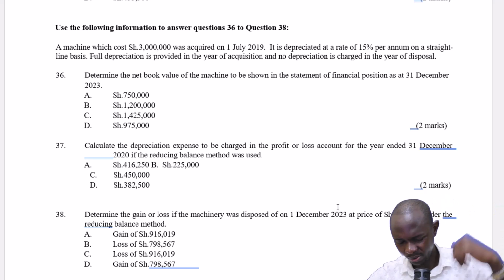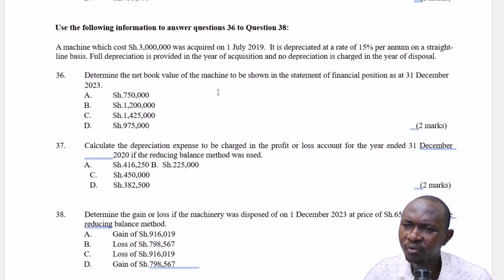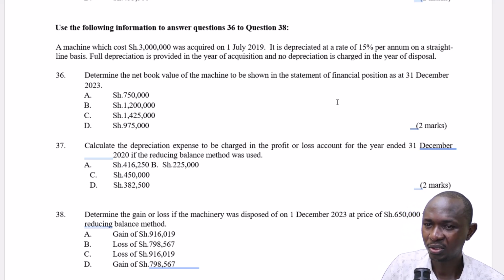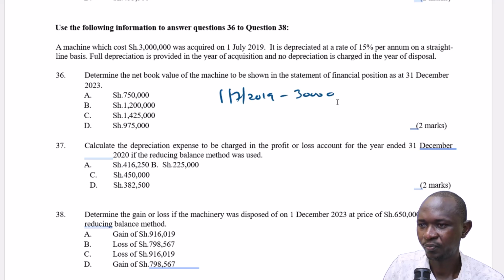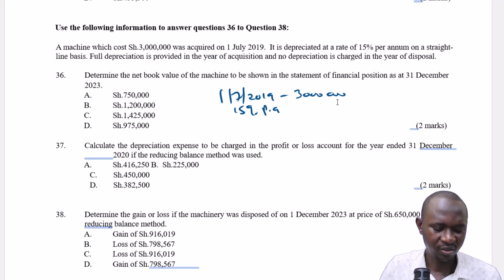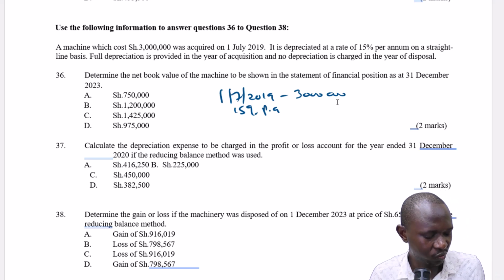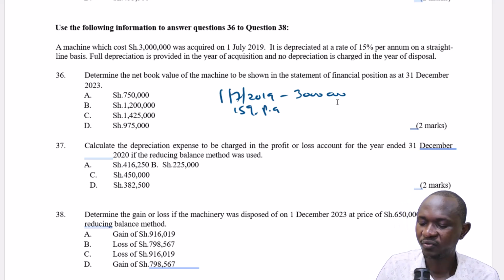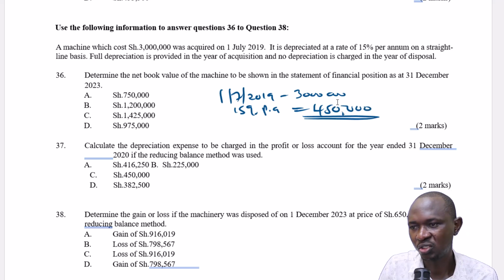Quite straightforward. Determine the net book value of the machine to be shown in the statement of financial position as at 31st December 2023. It was bought on 1st July 2019 at 3 million and it depreciates at the rate of 15% per annum. This is straight line. Straight line is straightforward. So we just say 0.15 times 3,000. That gives us 450. It means every year it depreciates by 450,000.